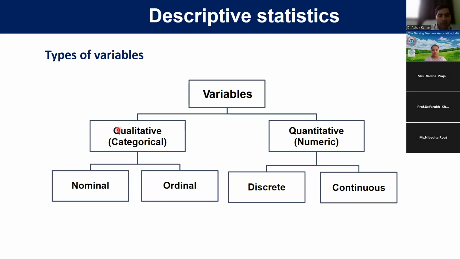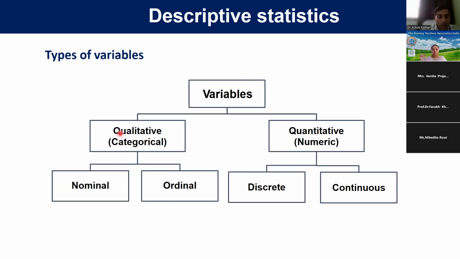And qualitative or categorical data is further divided into nominal and ordinal. Sometimes ordinal is also used for quantitative, numerical data. For example, pain scale 0 to 10, that is an ordinal number. This is also quantitative, numerical.